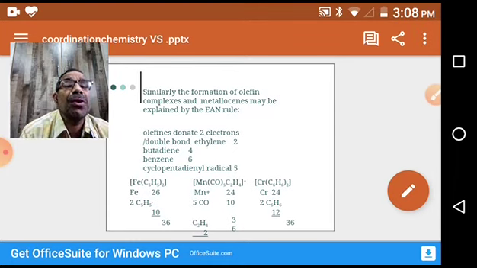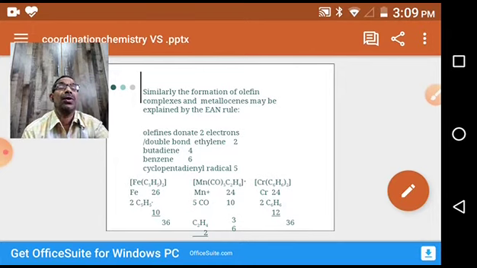So the number of electrons donated varies from ligand to ligand. Generally a monodentate ligand donates 2 electrons. In organic compounds, it can donate 2 electrons or 4 electrons or 6 electrons or 5 electrons depending upon the structure of the compound. So coming to the olefin double bond, this is one more example.